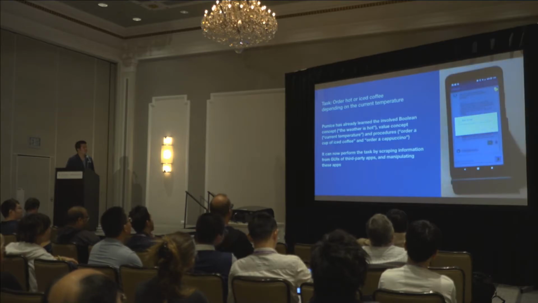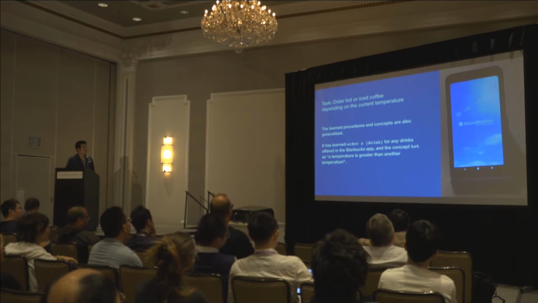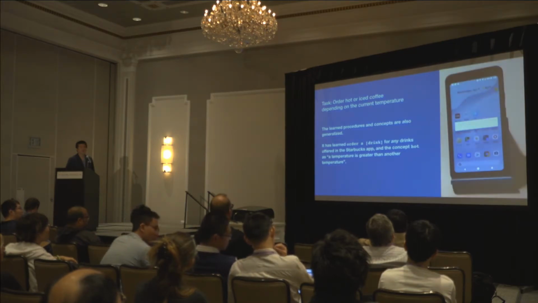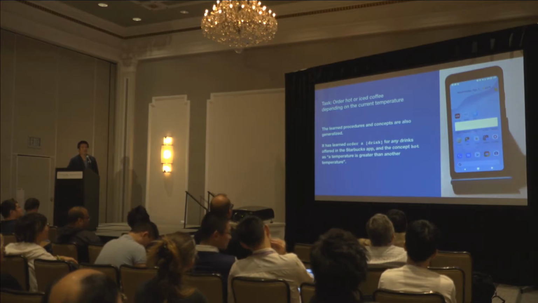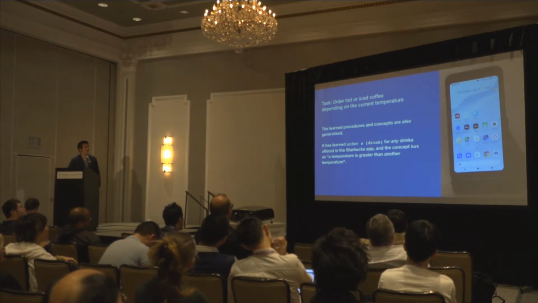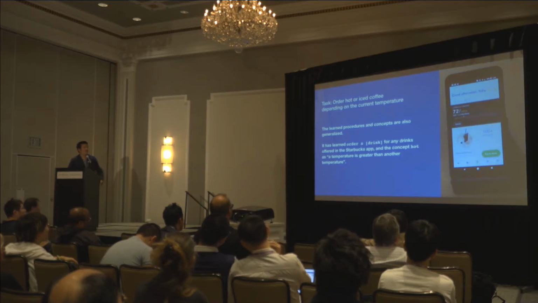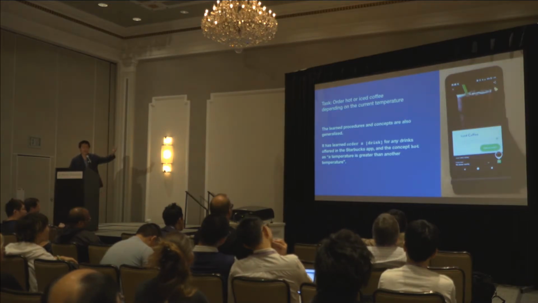Executing the script. The value of current temperature is 86 degrees. The condition, the weather is hot, is true. Executing the procedure, order an iced coffee. So you can see here it has already learned how to manipulate the GUIs to get the value for temperature and to order coffee.